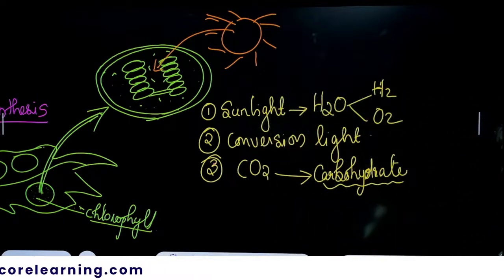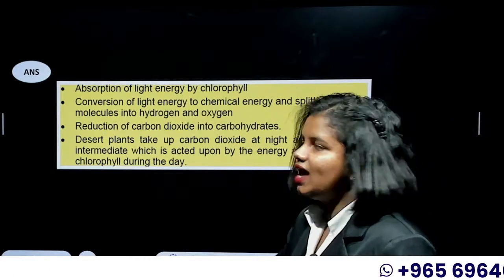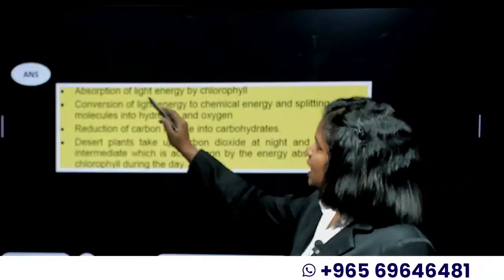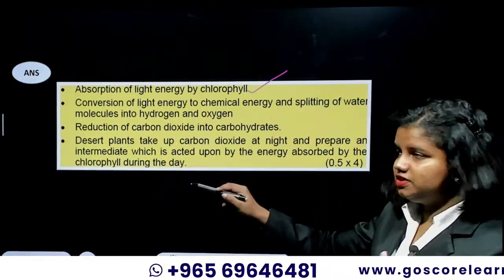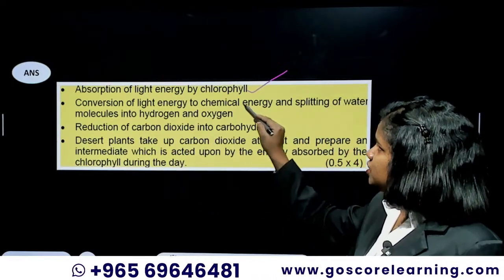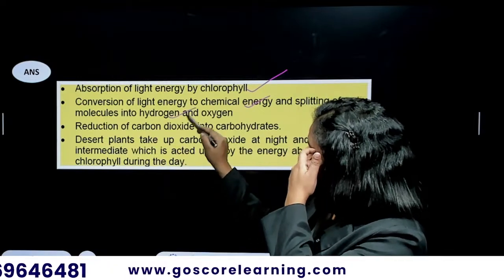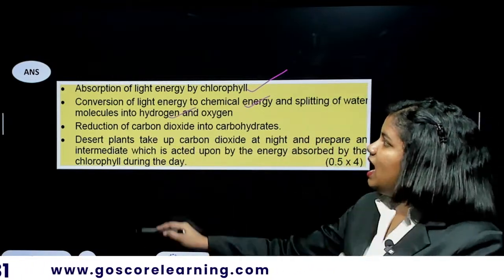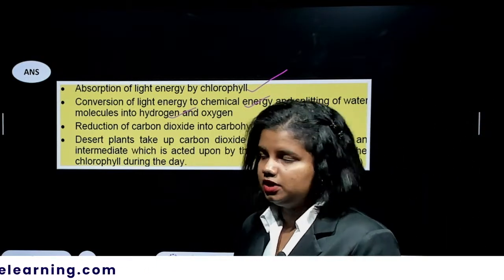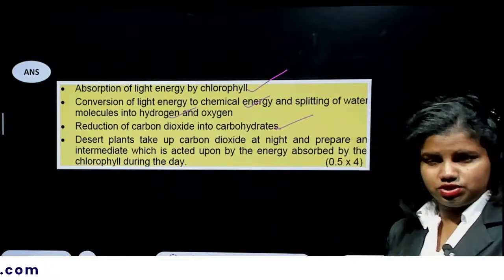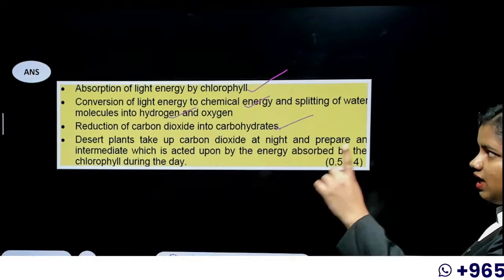Okay, so that's a small story about the photosynthesis happening, which you might already know. So for the question, you can answer it like this: absorption of the light energy by chlorophyll is the first step. Conversion of light energy to chemical energy is the second thing happening. Splitting of the water molecule into hydrogen and oxygen is the next thing. And reduction of carbon dioxide into carbohydrate is the final thing happening. So fixing of carbon dioxide, or the CO2 getting reduced, is the final step. So that's how you can get that 1 mark.